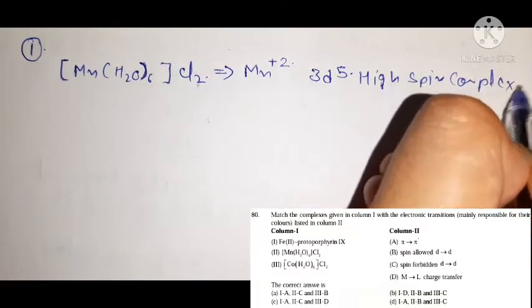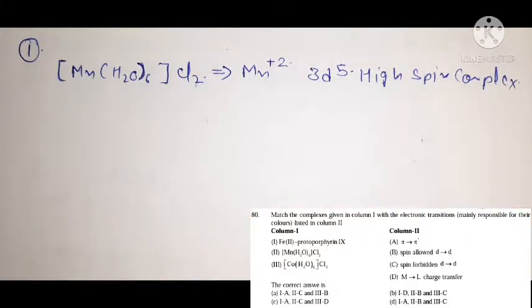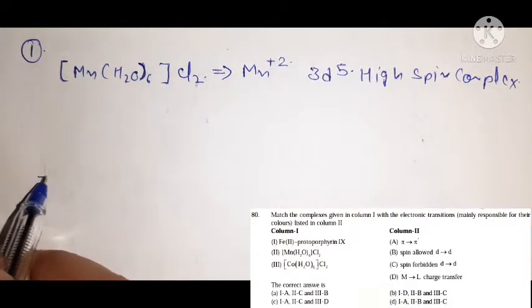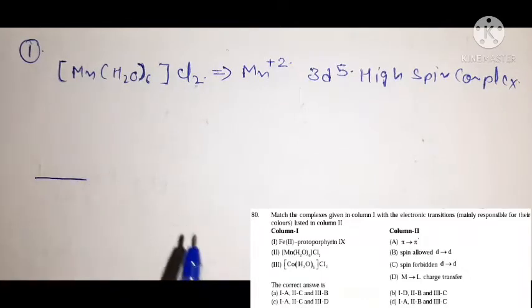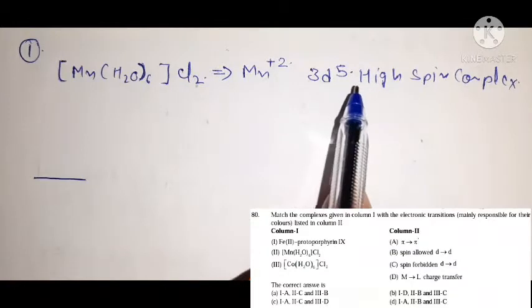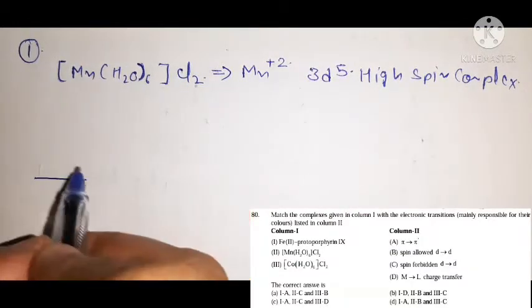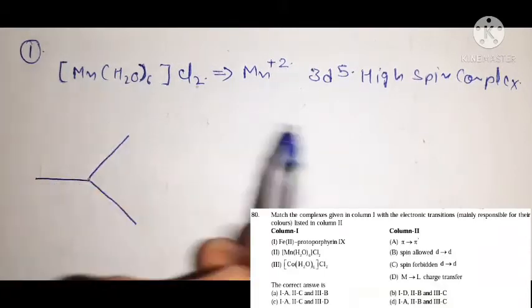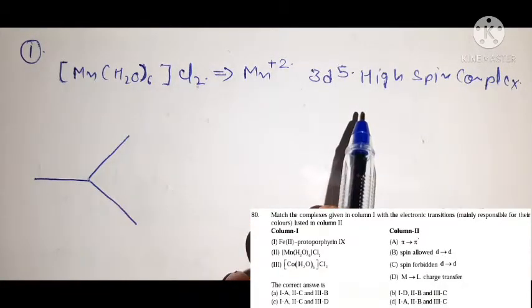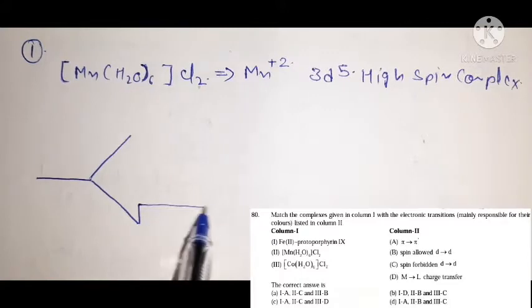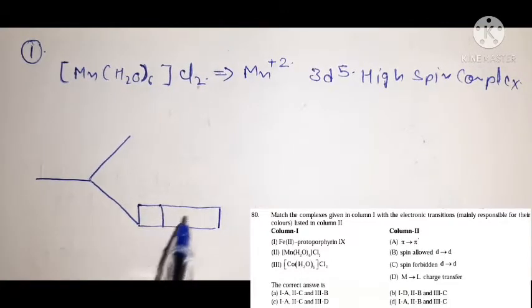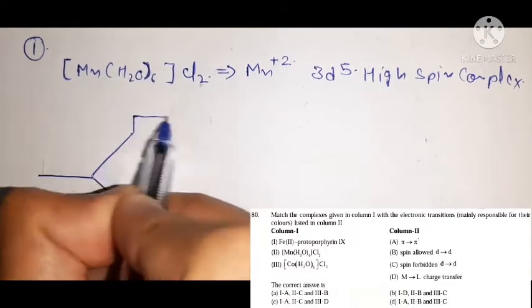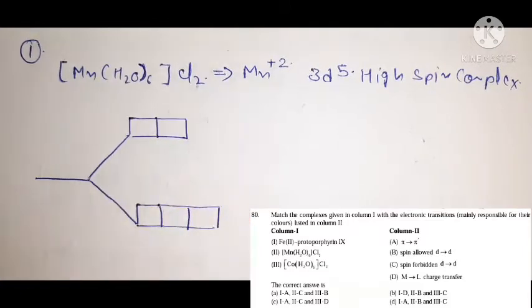Now when we draw the splitting pattern of the d orbitals in case of octahedral field, these d orbitals are split into lower t2g orbitals and higher eg orbitals. This is the splitting pattern present in octahedral field.